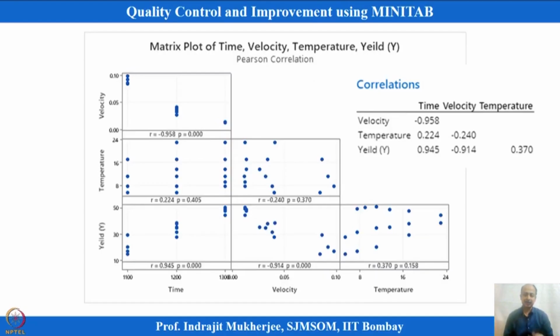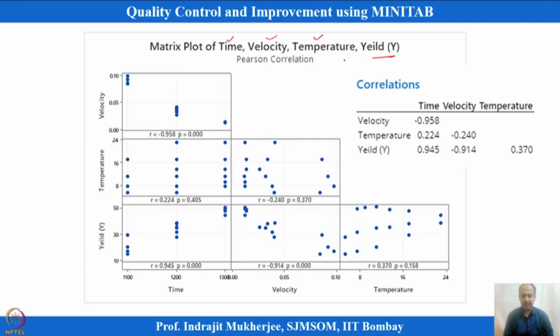Okay, so we will take one more example where yield is the y characteristic, and it depends on time, velocity and temperature. These are the x variables considered to be significant or potential variables, and we want to get a regression model out of this. All are continuous variables here.